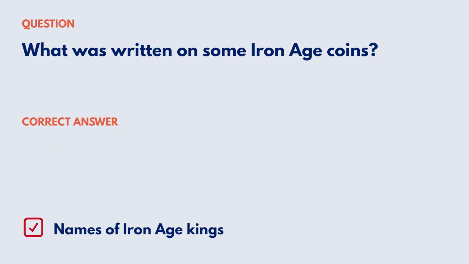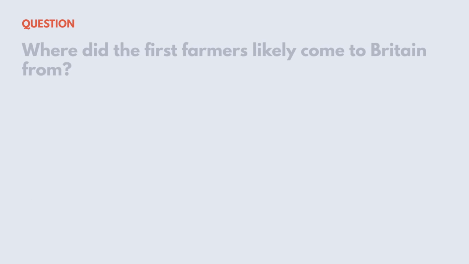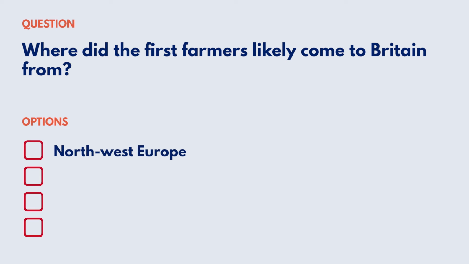Correct answer: names of Iron Age kings. Explanation: the Iron Age people had a complex culture and economy. They produced the first coins in Britain, with some featuring the names of Iron Age kings. Where did the first farmers likely come to Britain from? Your options are: Northwest Europe, North America, Norway, Southeast Europe.